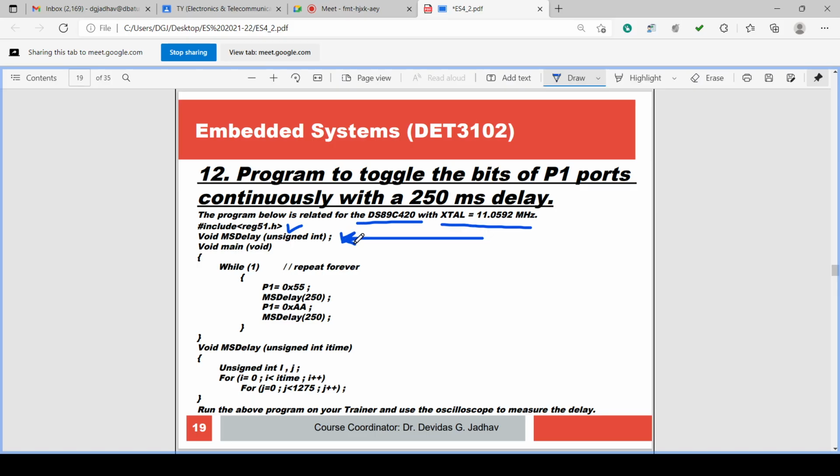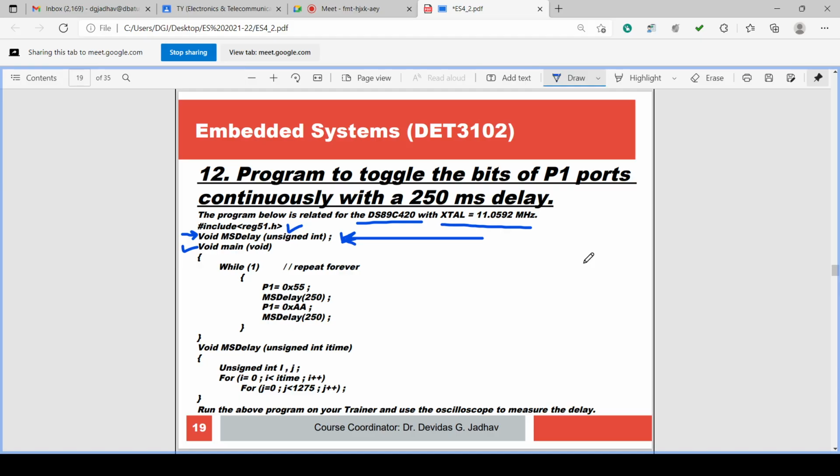Definition of the function. When we are using any function, we have to define the function before main. Before void main(void), we have to define the function. The function is void msdelay(unsigned int).